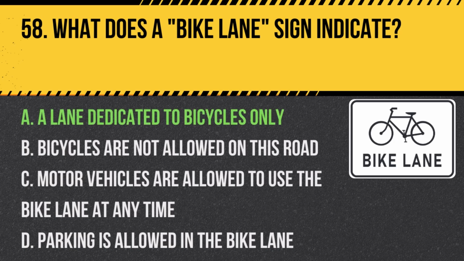Answer: A. A lane dedicated to bicycles only. A bike lane sign designates a portion of the road for the exclusive use of bicyclists.